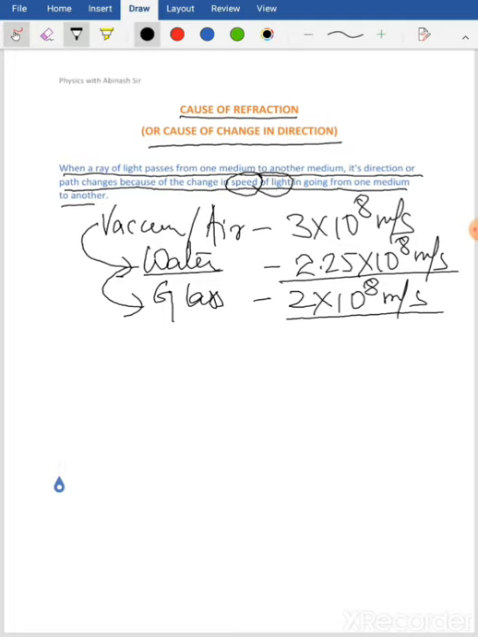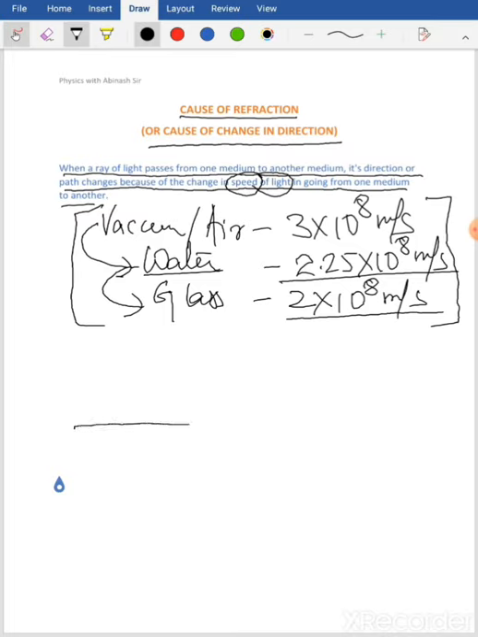With these three speeds, we can analyze that the speed of light decreases as it goes from one medium to another. It means that if the light ray is traveling from a rarer medium to a denser medium, the speed will decrease, and this change in speed actually causes the change in the direction of the path of light when it travels from one medium to another.